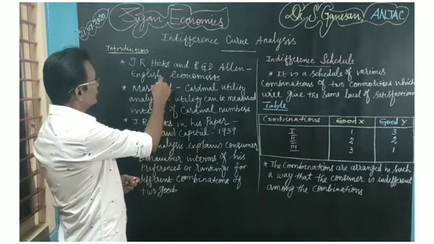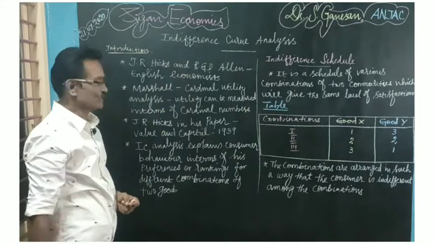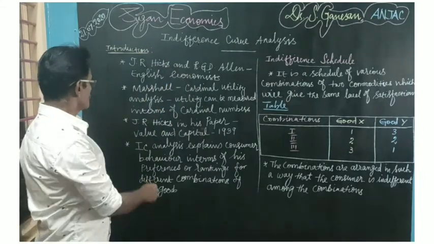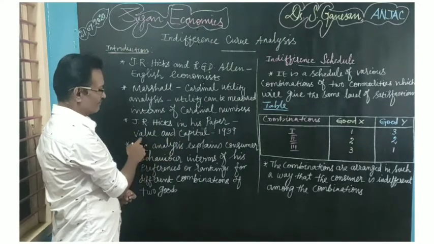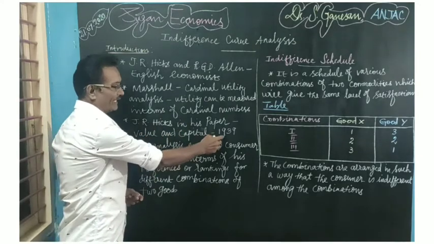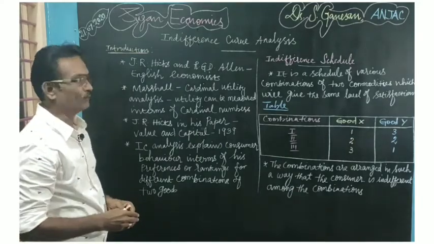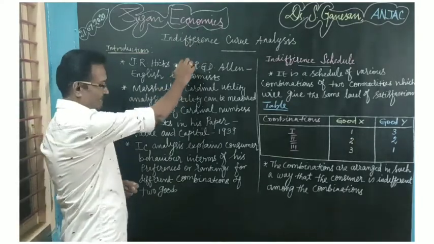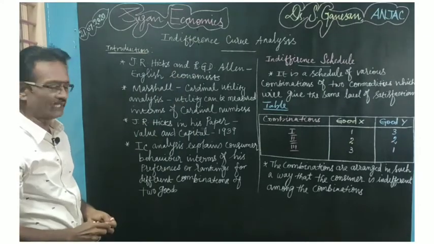So the new idea given by J.R. Hicks and R.G.D. Allen is called the indifference curve analysis. Later on, J.R. Hicks, in his paper Value and Capital, published in the year 1939, gave an elaborate account of the indifference curve analysis. So now we can see what indifference curve analysis is.